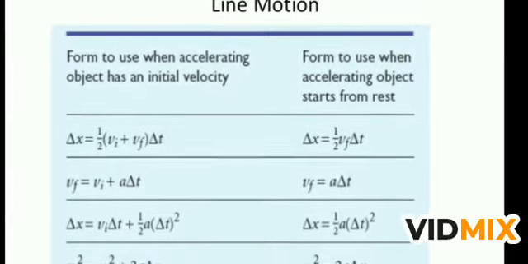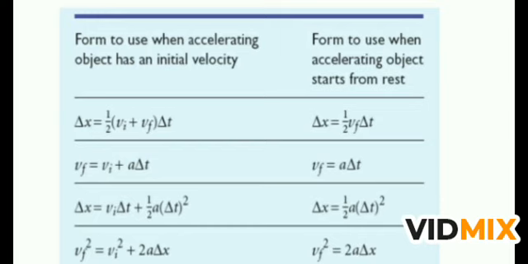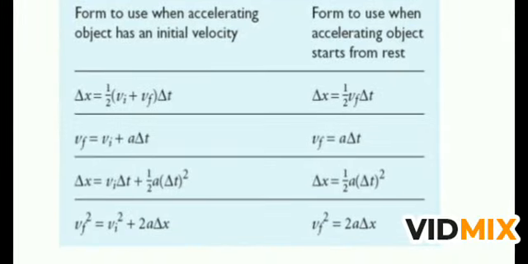When the body is accelerating and the object has some initial velocity, then what is the equation? For the displacement, we will take average velocity into time. So what is the average velocity? Vi plus Vf by 2 into time. We have to find the final velocity. So Vf is equal to Vi plus at, and if you remember this equation, it is v is equal to u plus at. What is Vi here? Vi is the initial velocity, that we had learned with the symbol u. What is Vf? Vf is the final velocity, so we use the symbol v. So v is equal to u plus at.